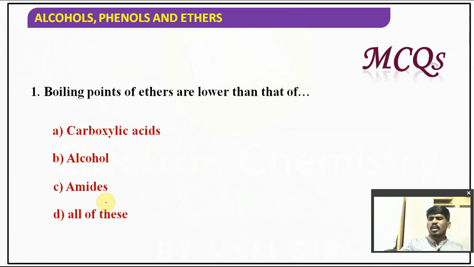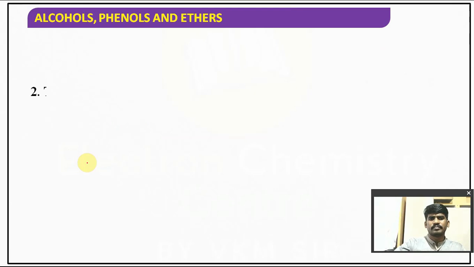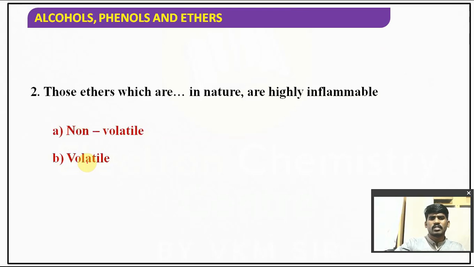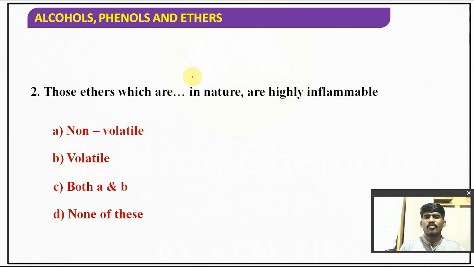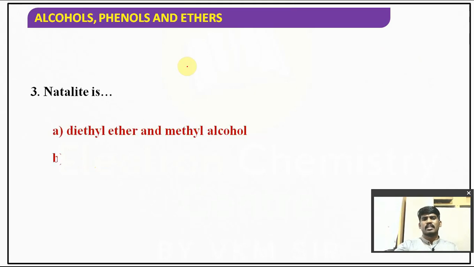Very simple. The boiling point of ethers is lower than that of alcohol. Why? Because they are less polar and they cannot form hydrogen bonds easily as alcohols do. Those ethers which are volatile in nature are highly inflammable. To be highly inflammable, ethers must be volatile. Then only those are considered highly inflammable liquids.